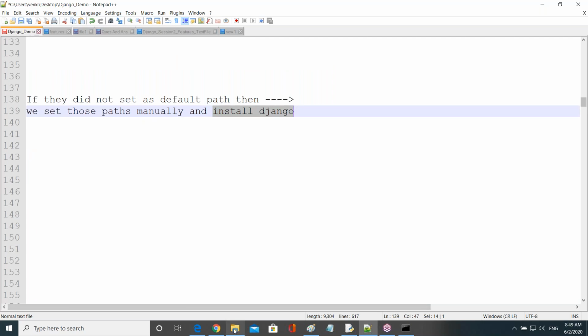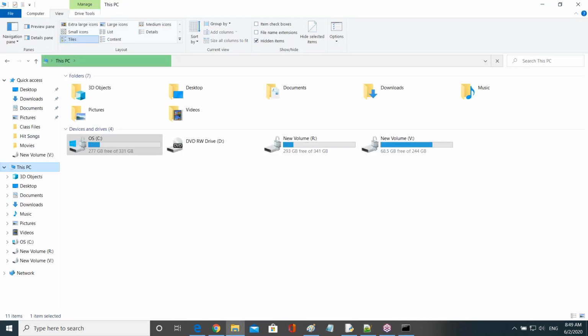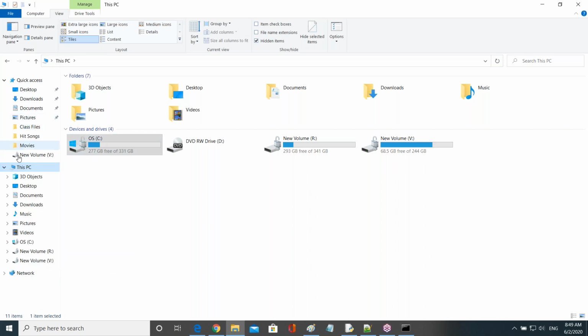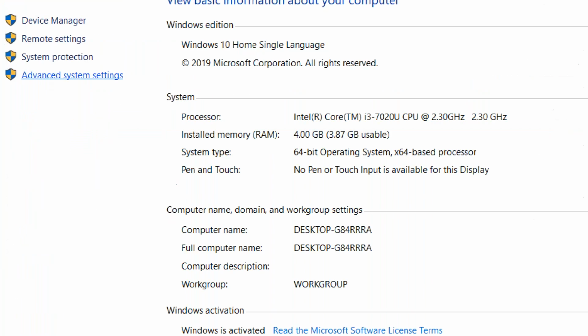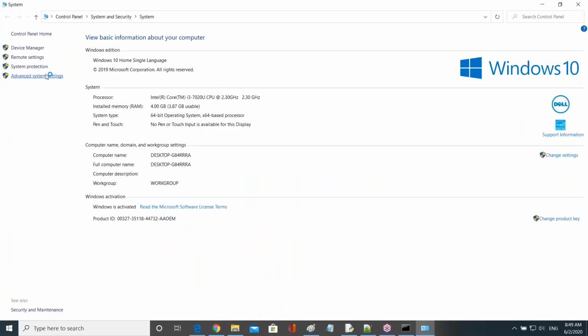Now, how to set the path manually? All of you observe now. Go to My Computer, Properties. I write all the steps, guys. Don't worry. In My Computer Properties, select what is there here? Advanced system settings.